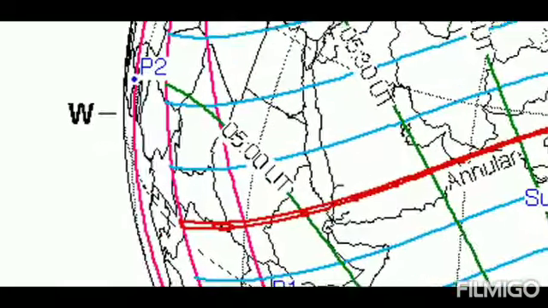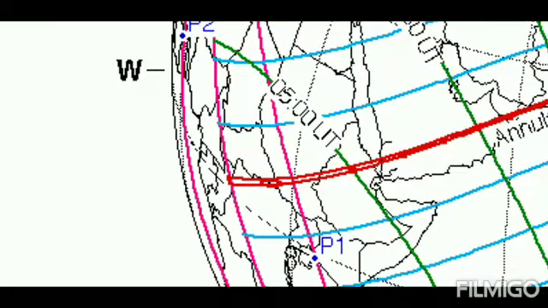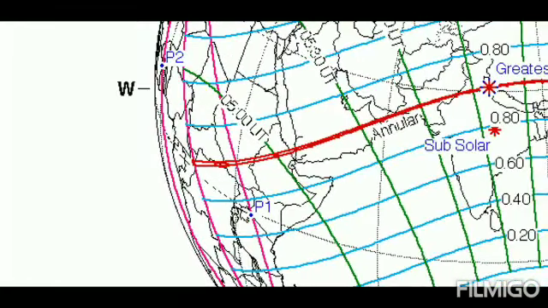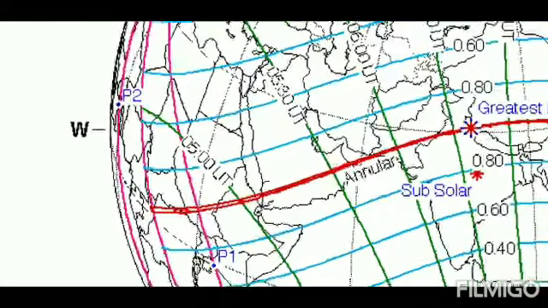Now here are also times given. See, in Africa, in the Sudan area, there is a time given, 5 UTC. That means on this green line, at 5 UTC, the greatest eclipse will happen.